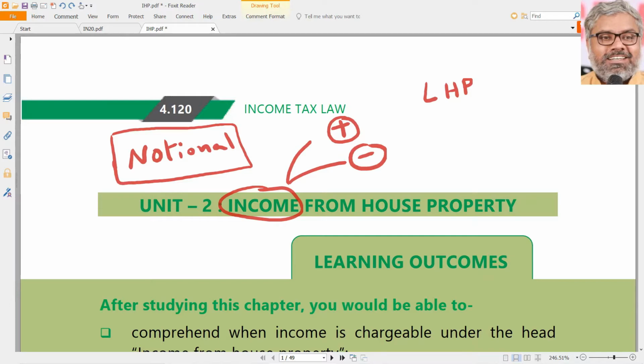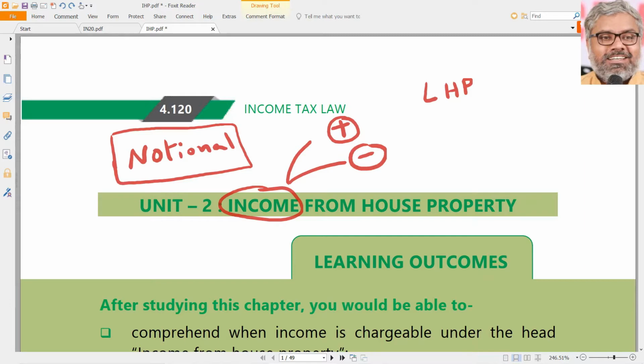But imagine somebody has 10 properties. All of them are not occupied by anybody. He only uses them according to his whims and fancies. 12 properties he has, let us say, he will stay in one property in each month. That is his choice. Let him do that. No problem. We don't have an issue with that. But all of them are used by him only. He has not rented them out or let them out. Neither has he sold them. They are still with him.